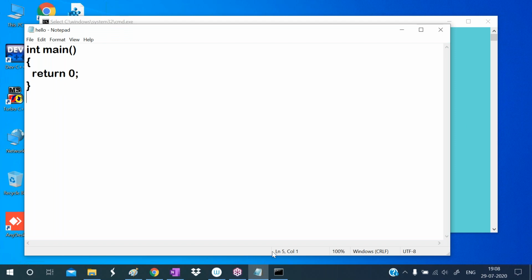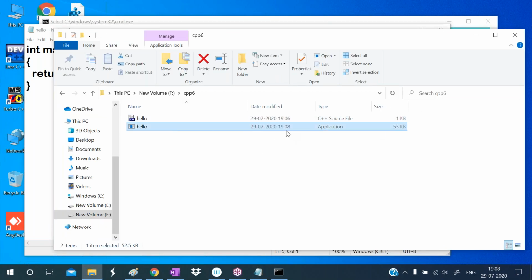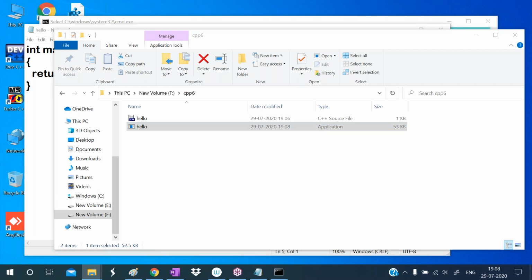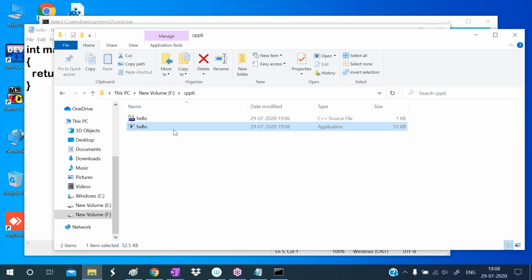Now observe, just now when we opened our folder only one file was there, now two files are there. This new file is created now. This is called an exe file. Observe, right click, properties. This is an exe file. This exe file has machine code now.